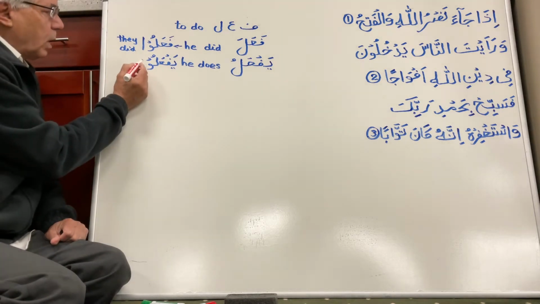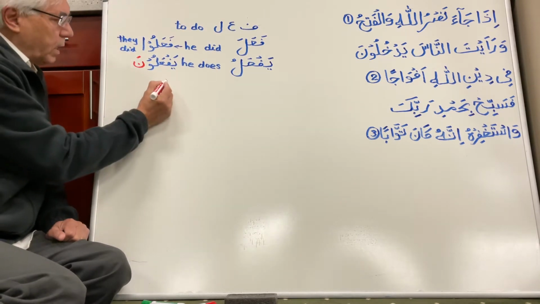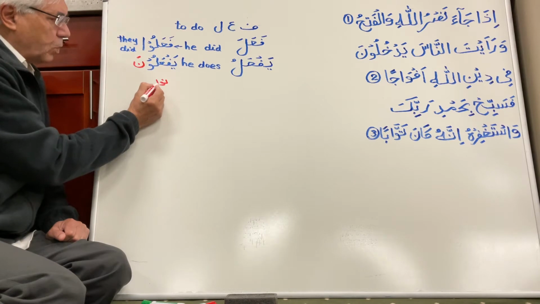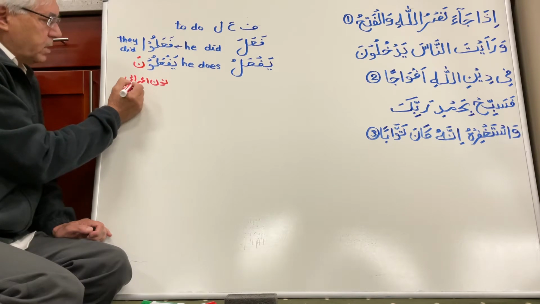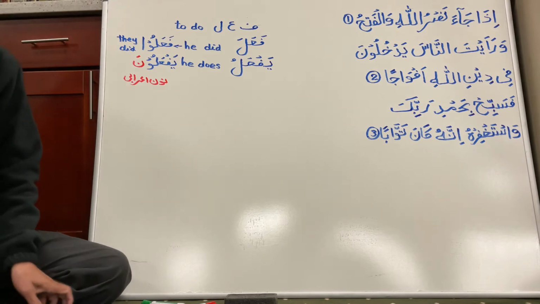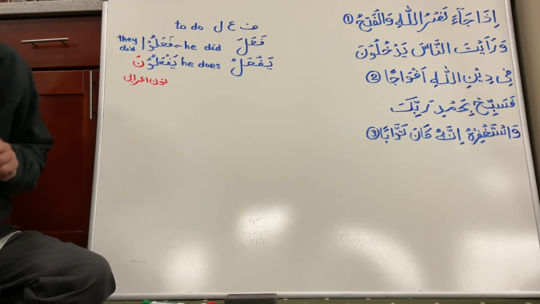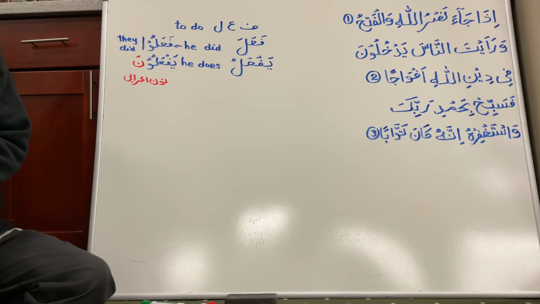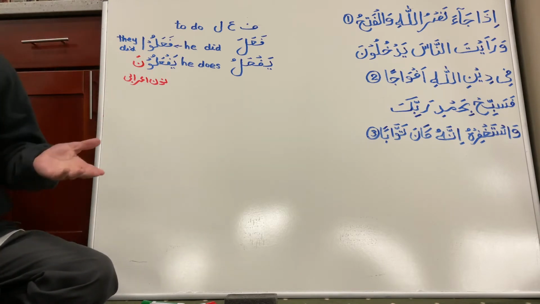But then we add a noon after that. This noon with a zabar is called noon Arabi. It has a special purpose for adding that. Noon Arabi. Okay. What this does is that if you talk about future, let's say the possibility is that you will say they will go, but another possibility is they might go, even though it will happen in the future, but the possibility changed. Another possibility is they should go.